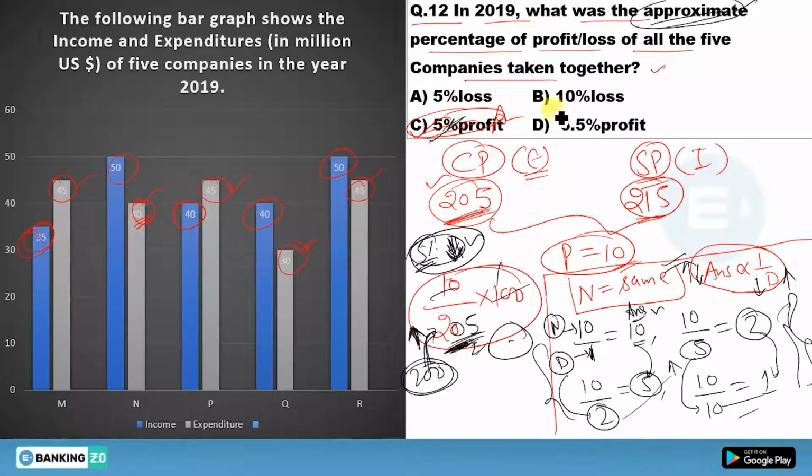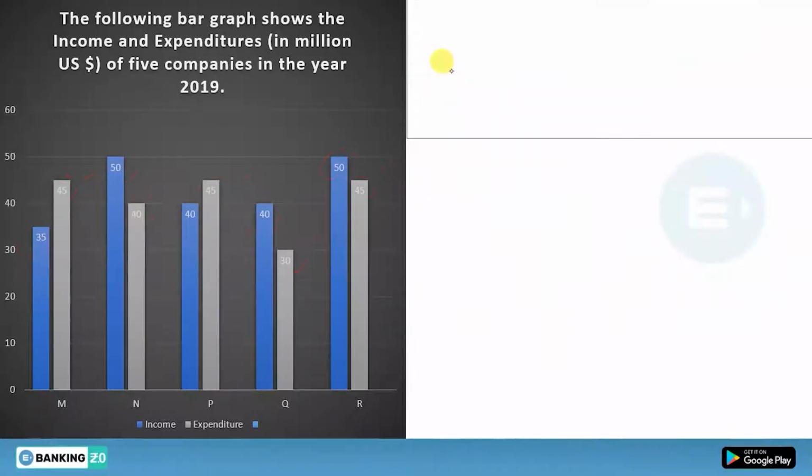So is there any option which is slightly less than 5%? You will say there is no option. Actually, here this one is 5% loss, this one is 10% loss. Both cannot be the answer. This 6.5 also cannot be the answer. So there is only one option left, 5%, and that 5% will be the answer. I hope this concept is clear to you. Now move to the next one.